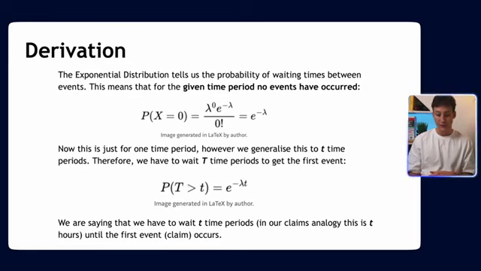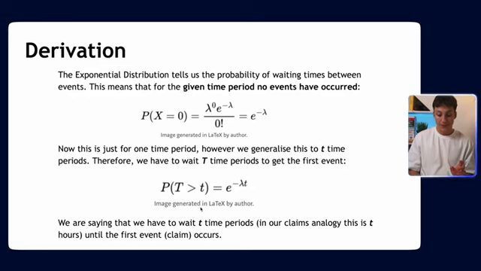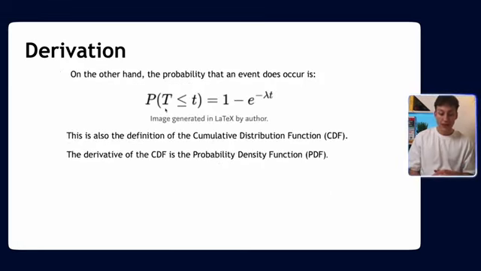It's quite intuitive. Then, on the other hand, the probability that an event does occur within that time period is simply 1 minus this expression here, because probabilities sum to 1. And this expression is also known as a cumulative distribution function, CDF. And a common result in statistics is that the derivative of the CDF is the PDF, the probability density function.